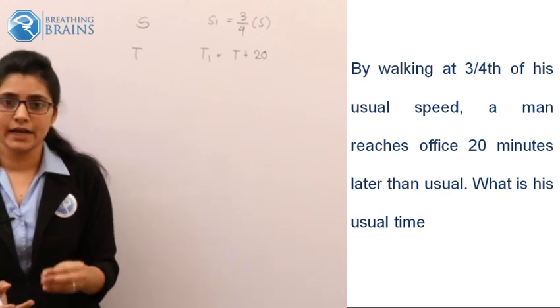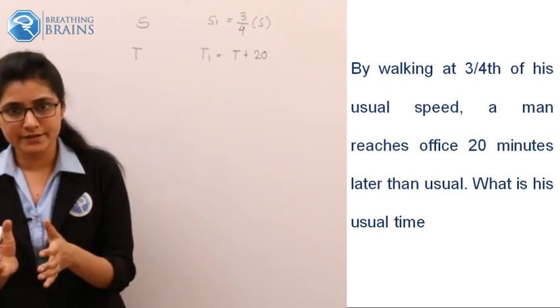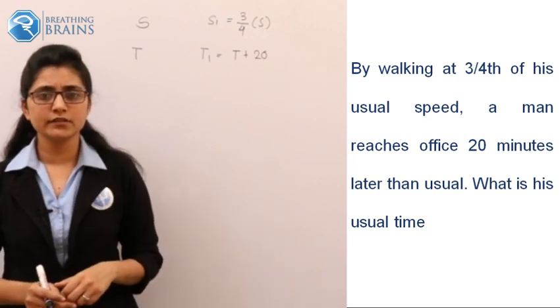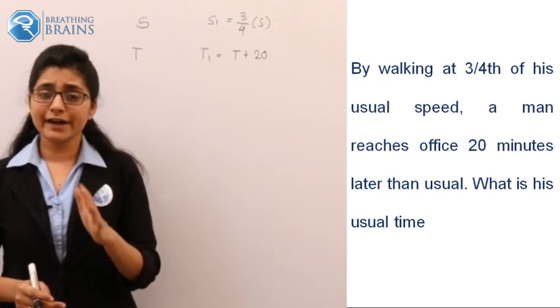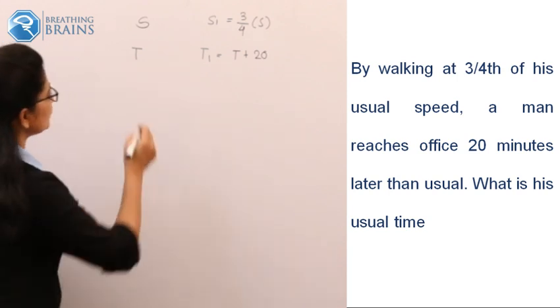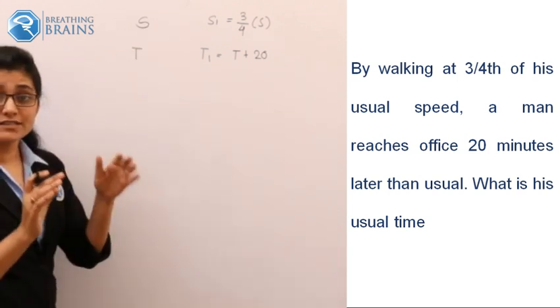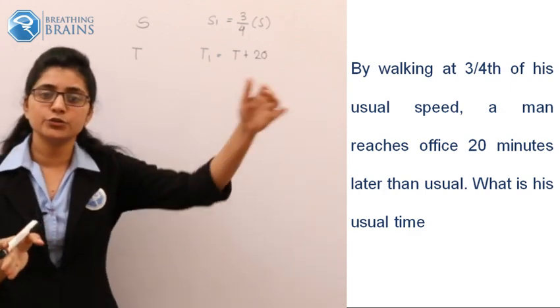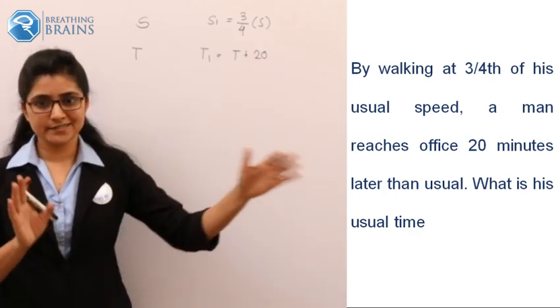When he was traveling at the speed of s in the time t, what distance should he travel? Could we find out the distance? That distance should be s into t. And what is that distance basically? This distance is from his home to the office. Okay, this is his distance.